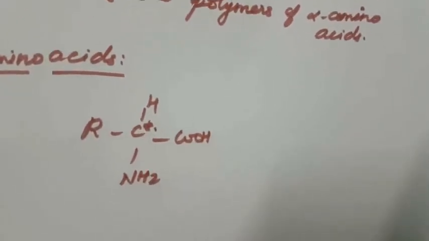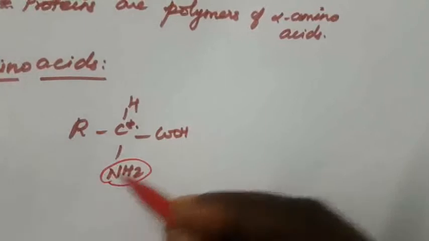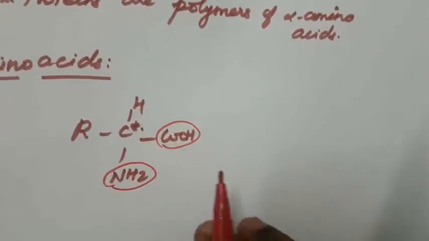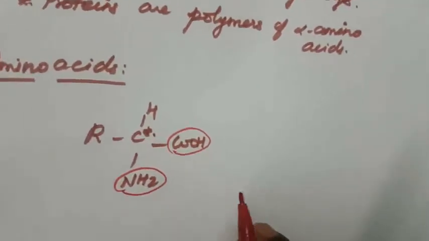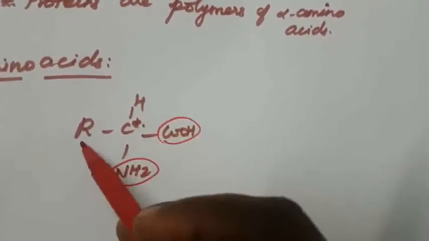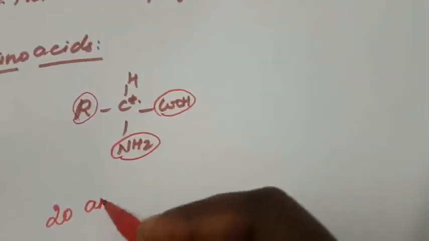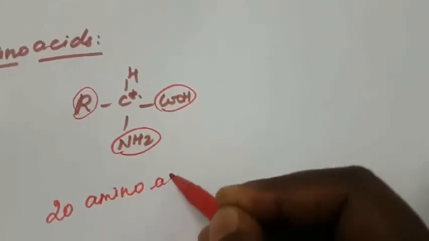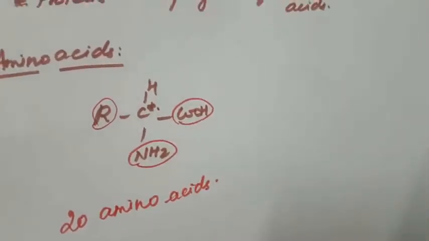It is a compound which contains an amino group. This is the amino group. This is called the carboxylic acid group. The protein molecules are made up of amino acids, which can be represented by the following general formula. This is the general formula. There are 20 amino acids commonly found in protein molecules.